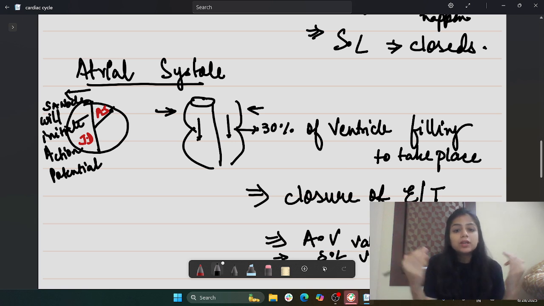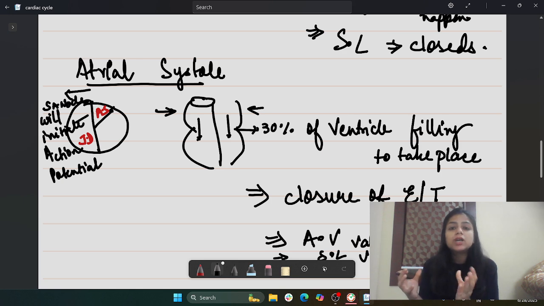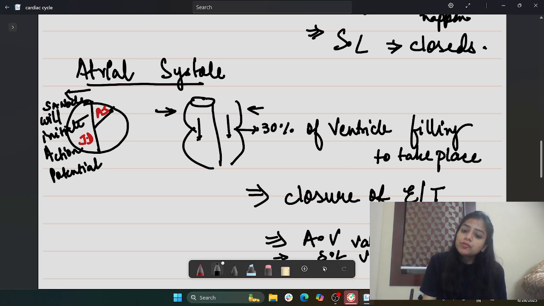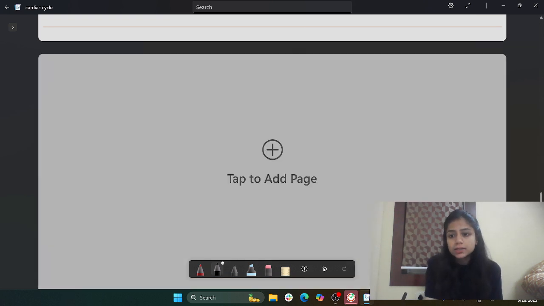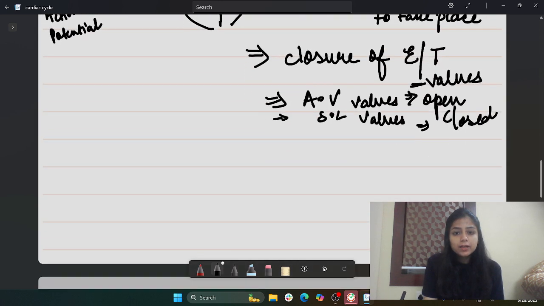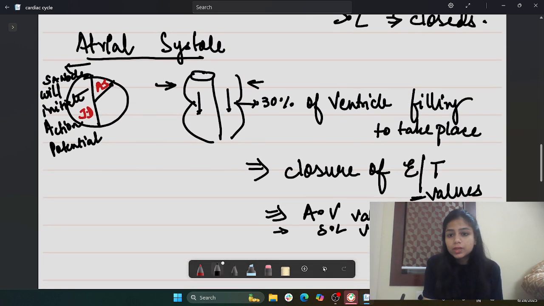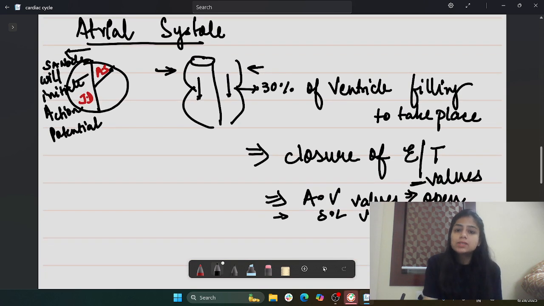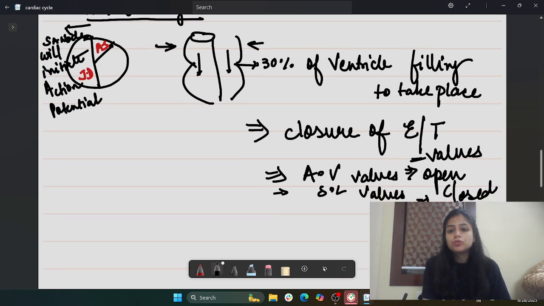Why? Because if we are doing the contraction of the atria and opening the semilunar valves, at that point of time complete filling has not taken place. So the blood output will not be 100% efficient. So at that point of time we need the semilunar valves to be in a closed state. Fine, I hope it's getting cleared. There should be no question of the closure of the eustachian and Thebesian valves. Why? Because if that happens, the atria will pump the blood back into the veins. Strictly we don't want that, right?